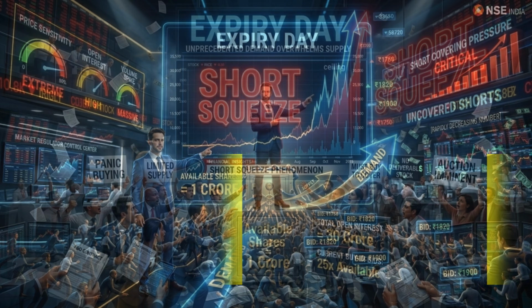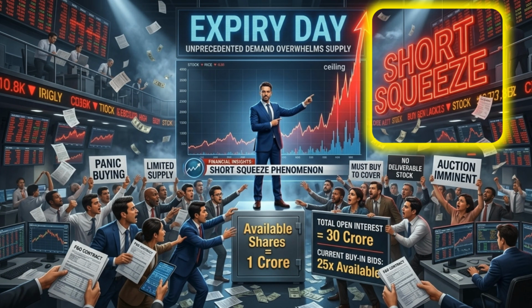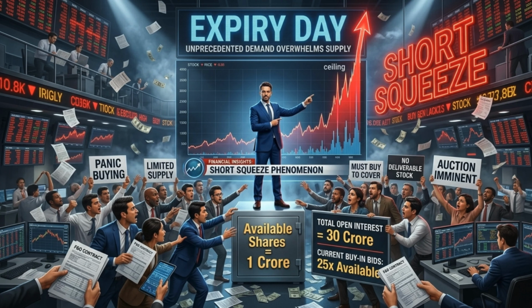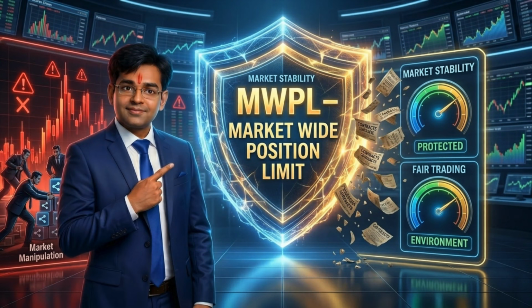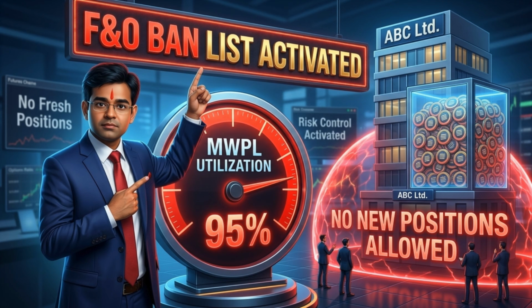This situation is called a short squeeze, and it can become extremely dangerous. A few large players can even corner the available shares and force others to buy at inflated prices. Without MWPL, manipulation becomes much easier. Therefore, exchanges say, wait a minute, you cannot create unlimited derivative exposure when the actual number of shares is limited. That's why MWPL exists. Now comes the famous F&O ban list.